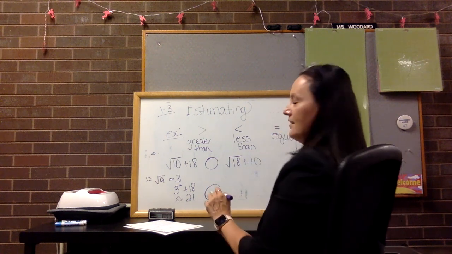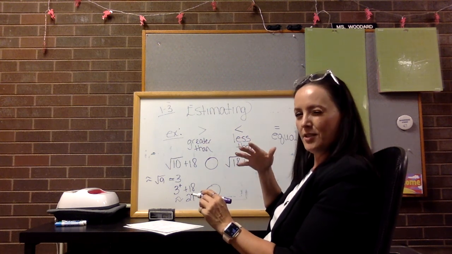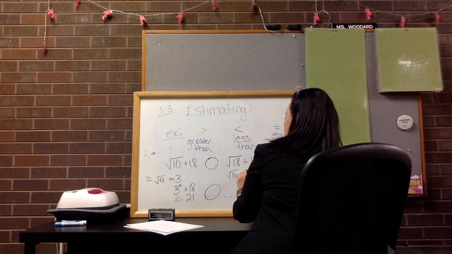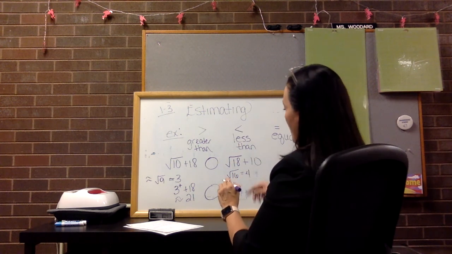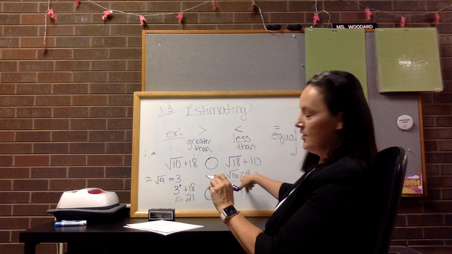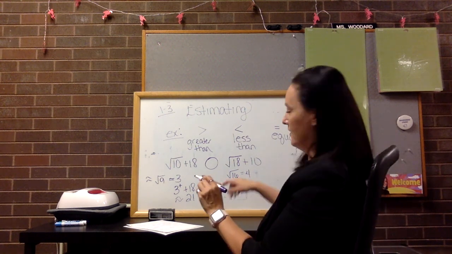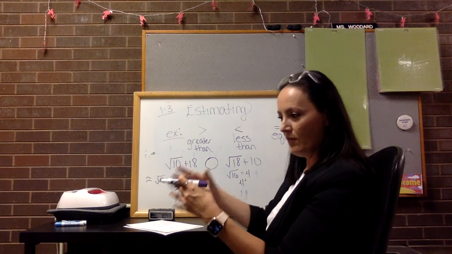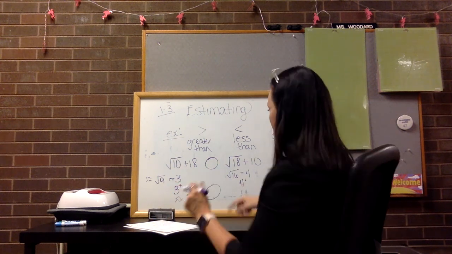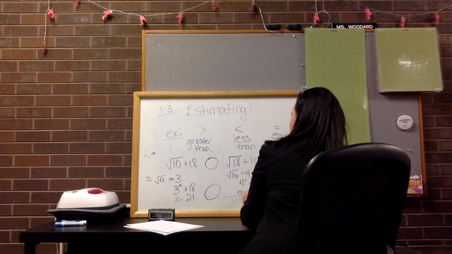I still have to compare that to the other side. When I look at this side, square root of 18, the closest my brain can get to is the square root of 16. Square root of 16 is 4. 18 is a couple more above 16, so this is again going to be a 4 plus, a little bit more than 4. This is not the square root of 16, it's the square root of 18, so the value underneath the square root sign is a little bit bigger, and so the solution is going to be a little bit bigger. So it's going to be 4 plus, and then remember, I'm just adding 10 to this. So on this side, I'm getting approximately 14.